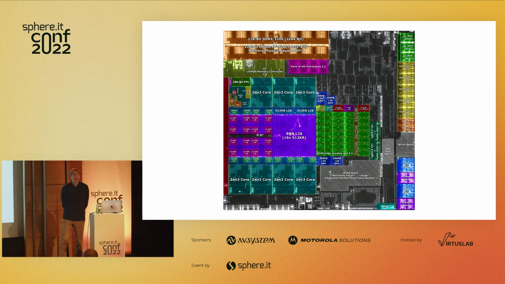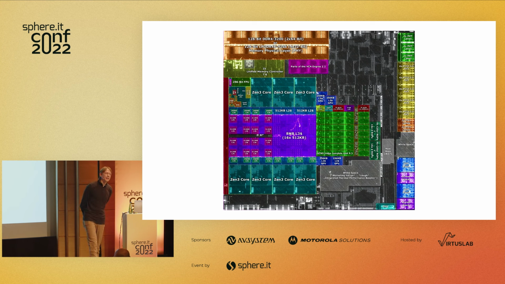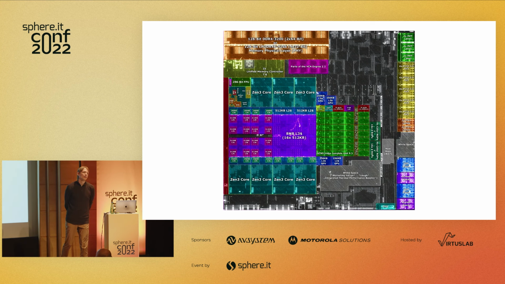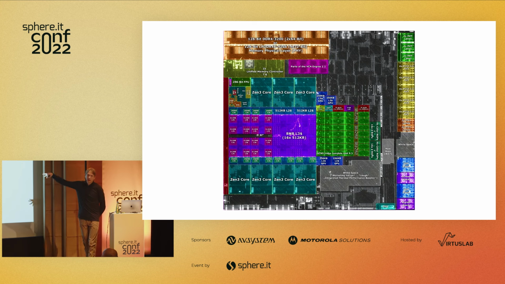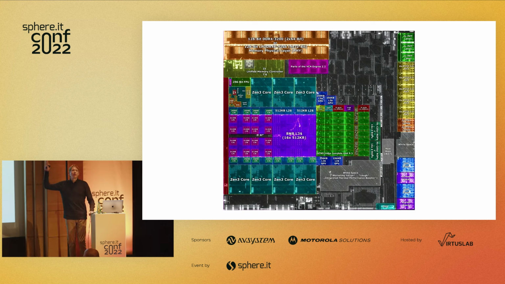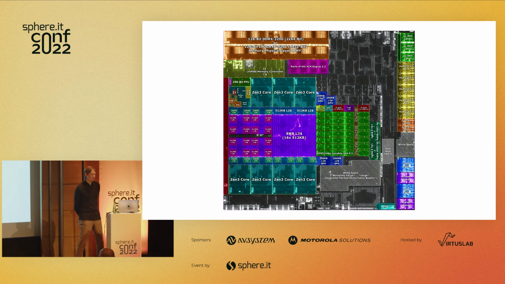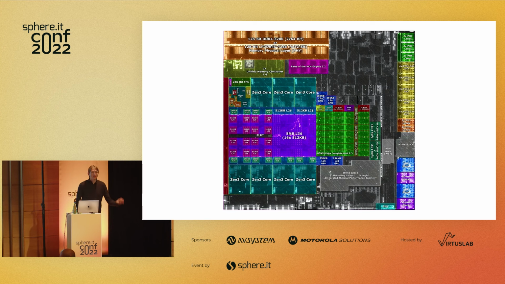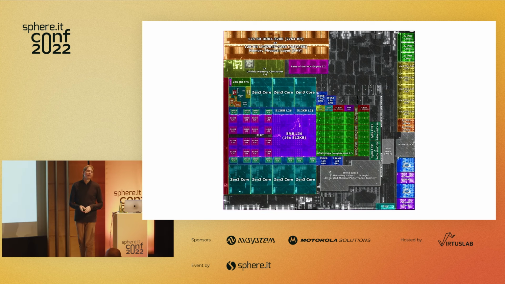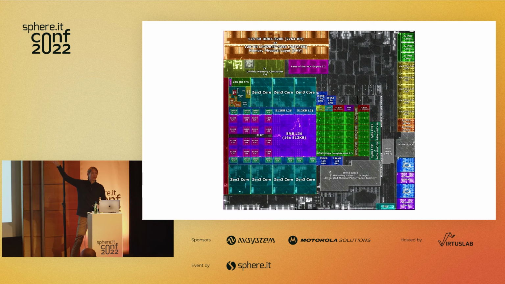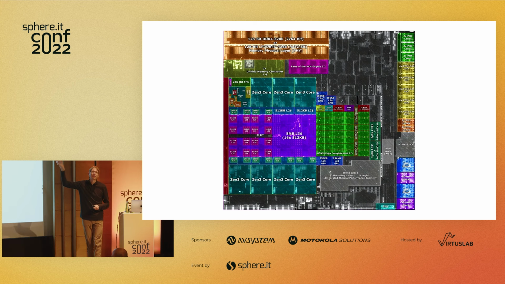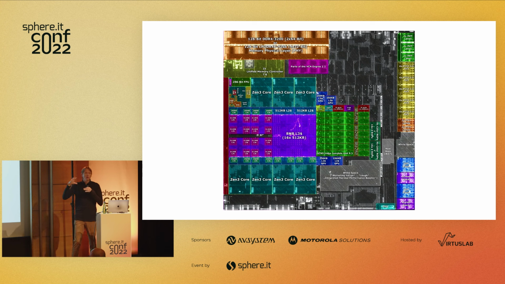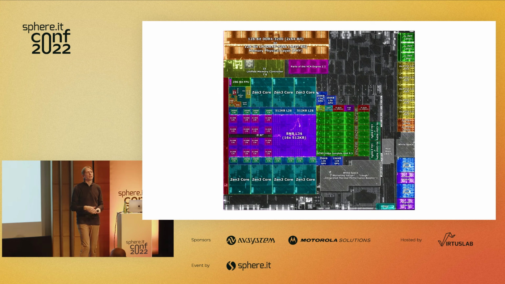So here's where it starts. This is a die shot of the AMD Cezanne architecture, which is the underlying architecture behind the most recent generation of AMD Ryzen chips. And it's an ultraviolet shot blown up like a million times. And the colored sections, which are probably very difficult to read, and they're not really intended to be, there's a lot of them here. But the really important ones to look at are the ones that are kind of teal. Those are the compute units, like the actual CPU cores. Okay, then you've got dark blue, which is the L2 cache, and then you've got purple, which is the L3 cache. And there's a bunch of other stuff that really doesn't matter. But those things are the things that we're mostly going to be talking about today.